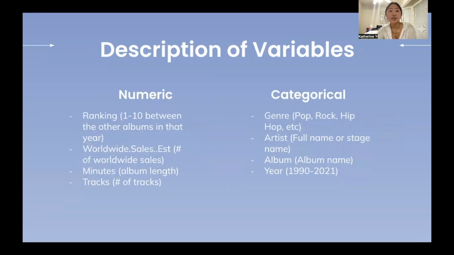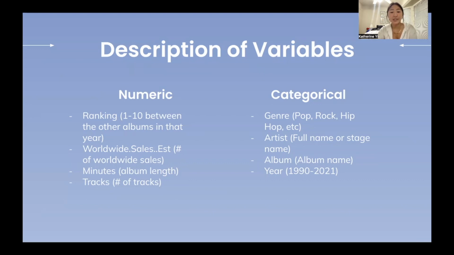So now I'll go into the description of variables. We have both numeric and categorical variables. Our numeric variables include ranking, worldwide sales, minutes, and tracks. For ranking, the ranking variable ranks the albums from 1 to 10, depending on the other albums within that year.